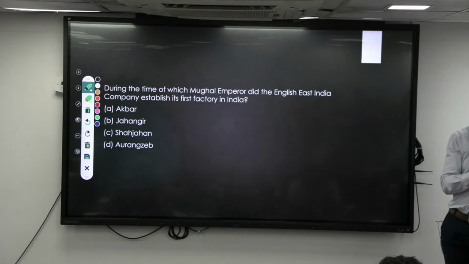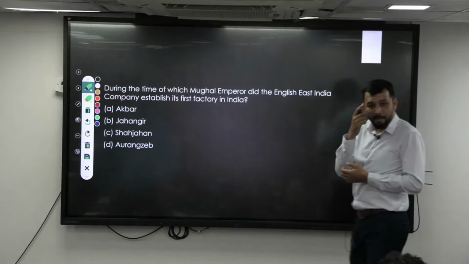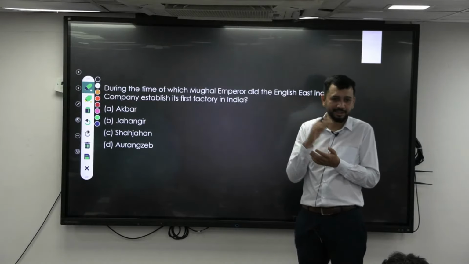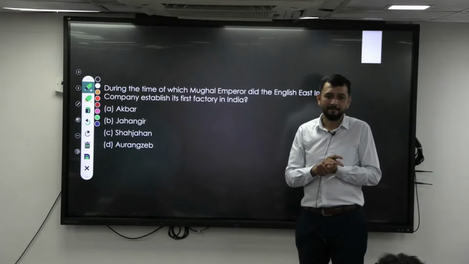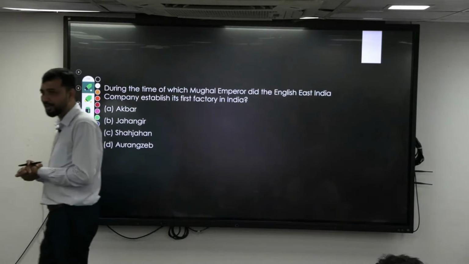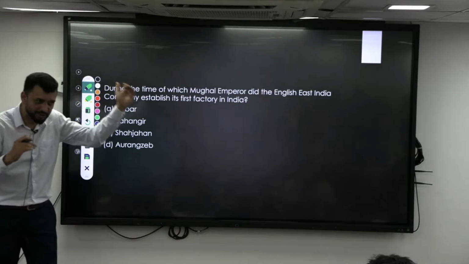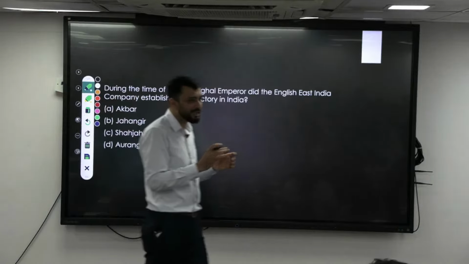Machilipatnam is a temporary factory. Where did the permanent factory come? Madras was constructed much later. It is Surat, right? Surat, the first factory, was set up. Machilipatnam was a temporary factory.